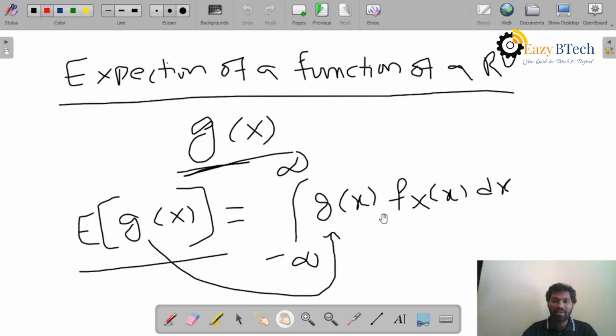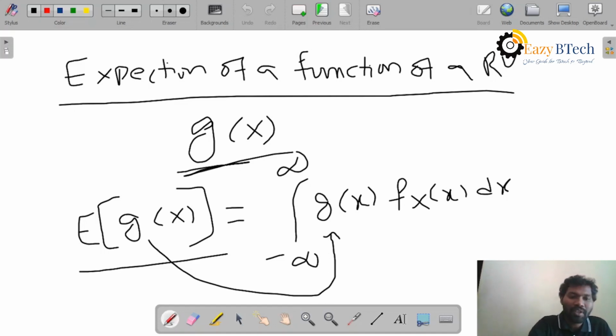The only blind rule you should remember is that whatever is inside the expectation, that same thing should be substituted in this integral by replacing the capital X with the small x, and do the integral as it is. There is no change. Whenever you are computing an expectation in probability, just remember the inside function should be substituted inside the integral by replacing capital X with small x. So this is called the expectation of a function of a random variable.